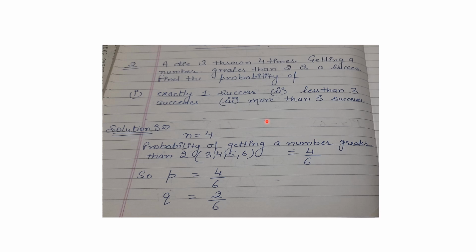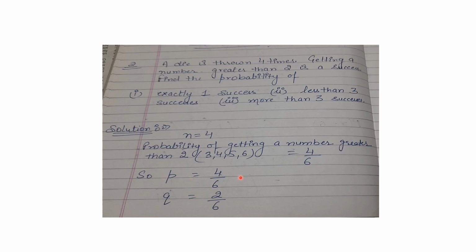Out of the numbers 1 to 6, we have a total of 4 numbers which are greater than 2, and those will be considered a success. These numbers are 3, 4, 5, 6, so the total favorable cases are 4 out of 6. So the probability of getting a number greater than 2 is 4 by 6.